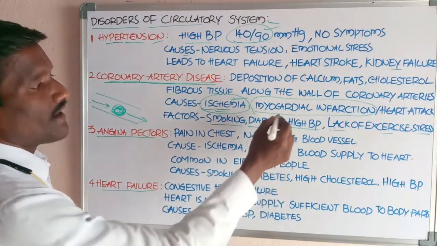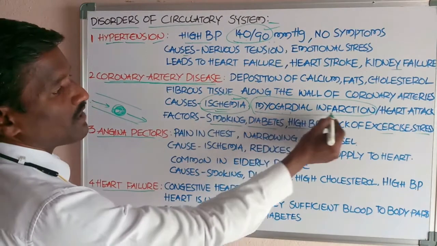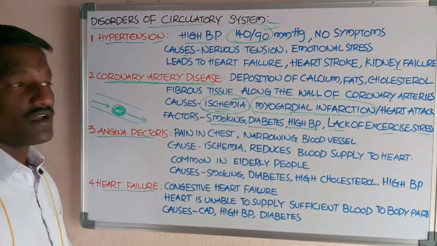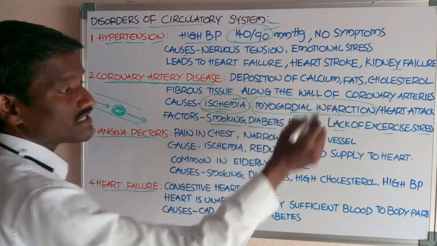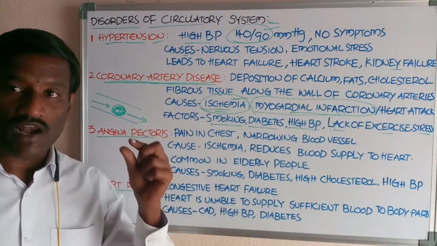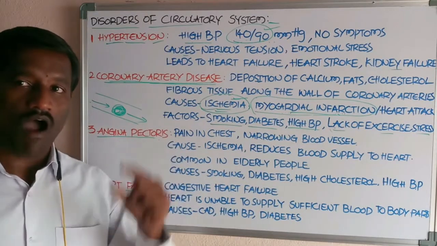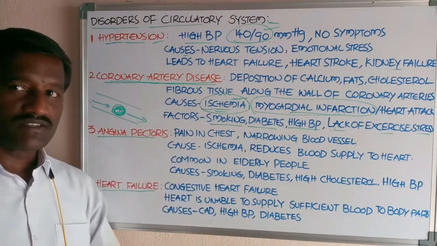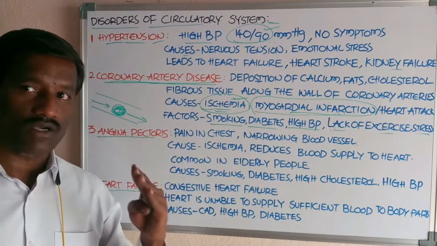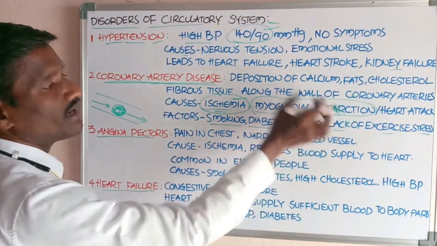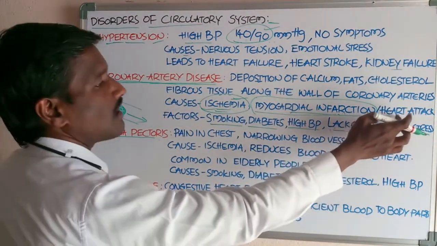Okay, and it also leads to the chance of myocardial infarction. Myocardial infarction means localized death of the cardiac muscle cells, heart muscle cells. When muscle cells of the heart die, that is called myocardial infarction or heart attack.